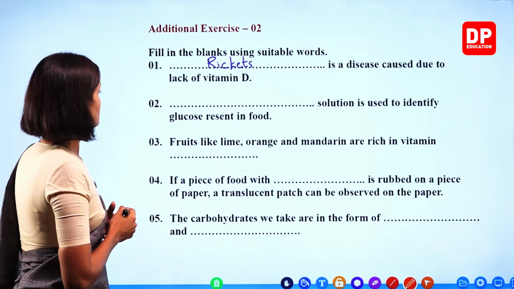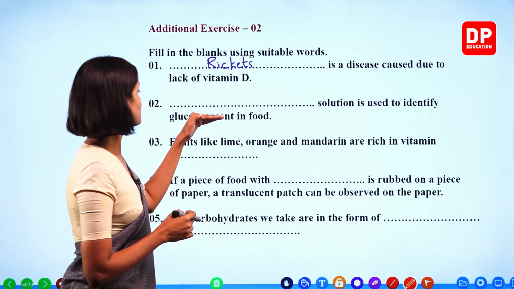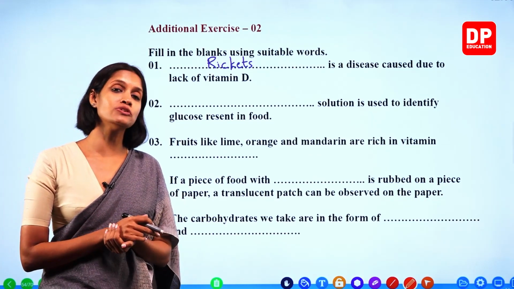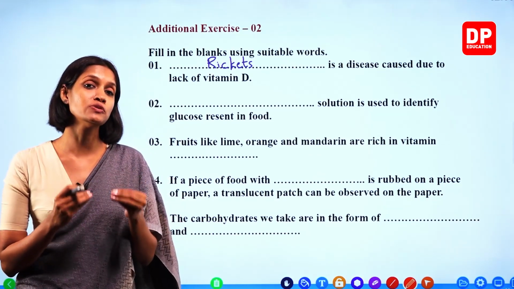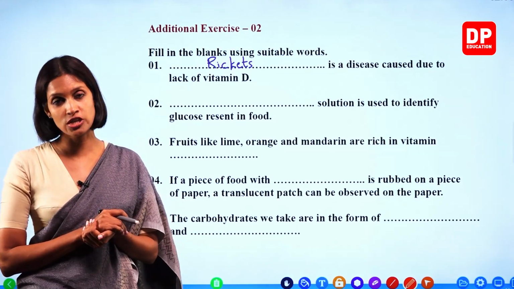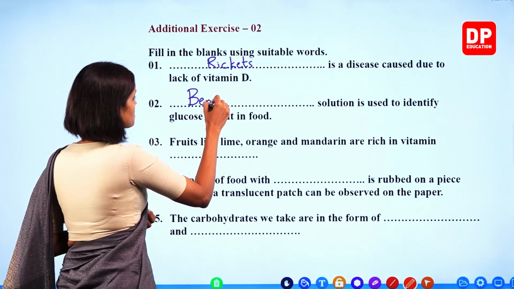Number 2. Blank solution is used to identify glucose present in food. Which solution is used to identify, children? Do you remember, in order to identify glucose present in food, we use the blue color solution called Benedict solution. Okay, the answer is Benedict solution.